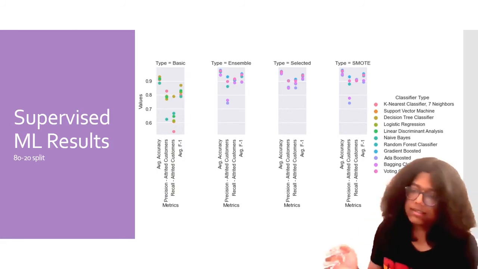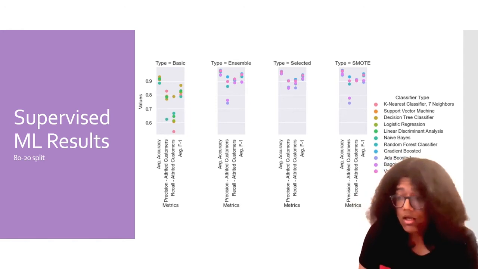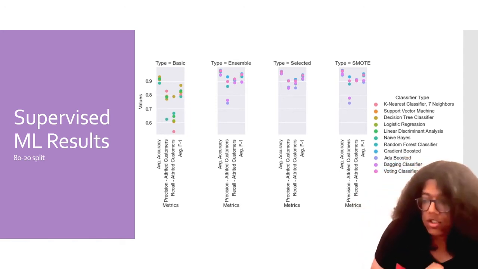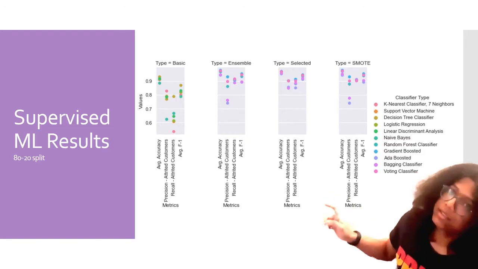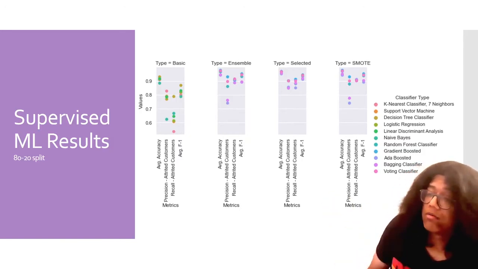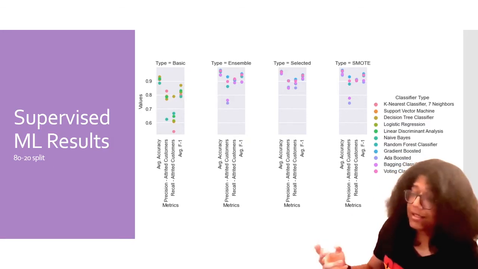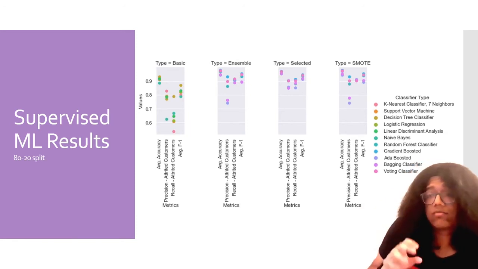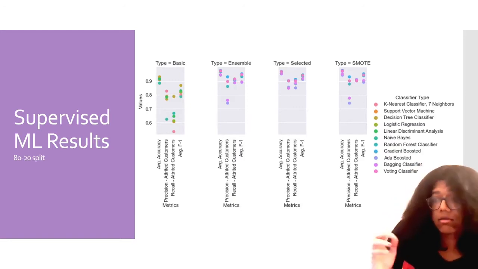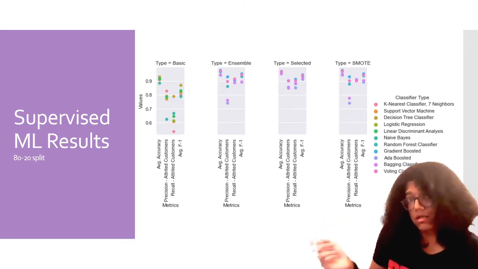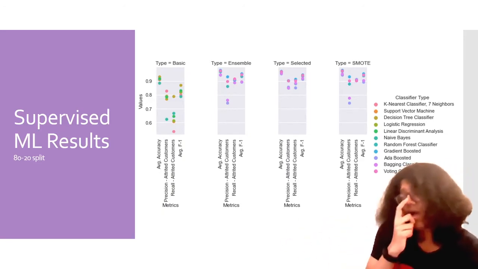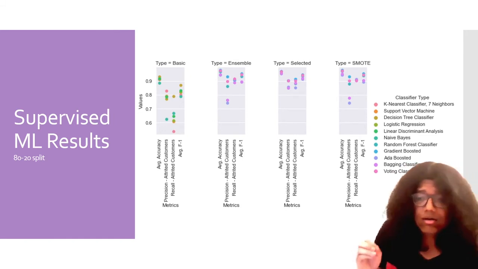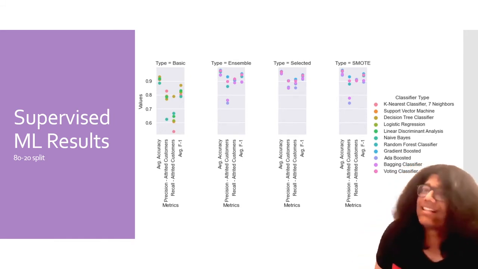Like an ensemble, selected and smote look quite similar in terms of performance. So what gives? Which is the best performing model? I have a table on the next slide that will help us quantify those. But the interesting thing I would like to note here is that you might see the selected column, which is for selected features. You will see that the precision there is overall quite much higher than it is in smote or ensemble, which indicates that if you use fewer features, you're going to have better precision. But you are losing out on your F1 score and your recall, unfortunately.